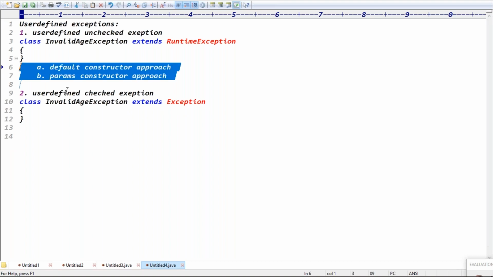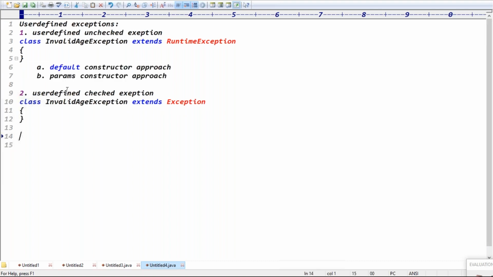Parameterized constructor approach. So what is the difference between the default constructor approach and the parameterized constructor? In some cases when you get an exception, it is displaying only the exception message, without description.